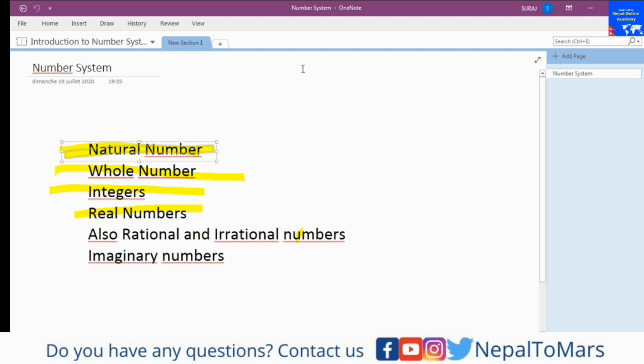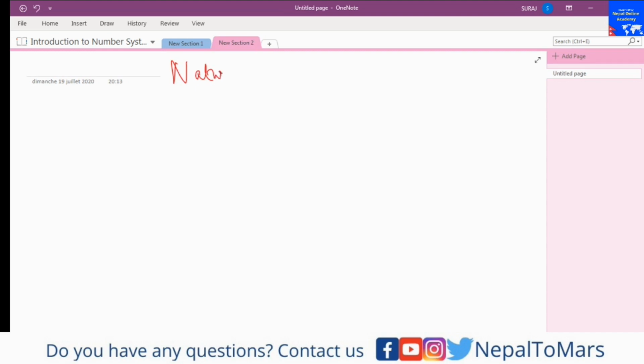So what is a number system? In the number system, we study numbers and how we arrange those numbers. While we go deeper, we understand from the basics. The first thing that comes to our mind is: what is a natural number?